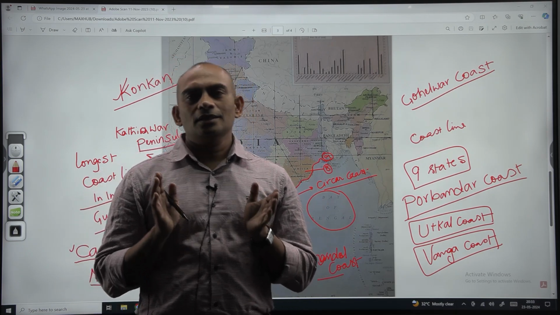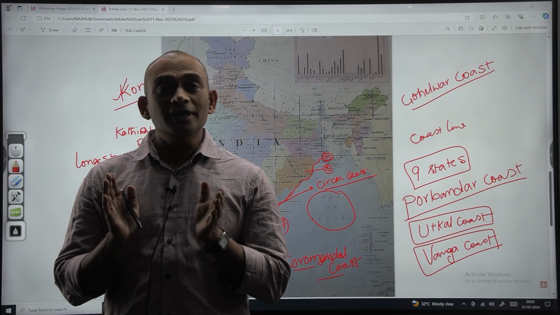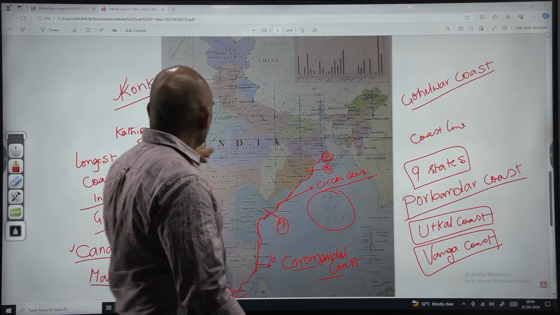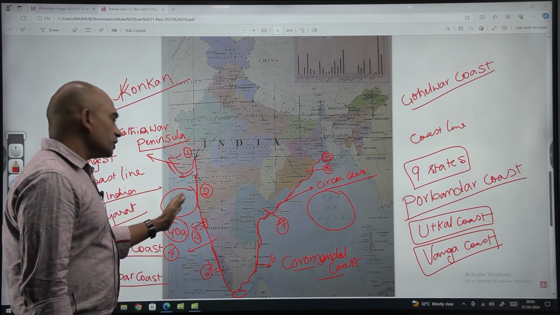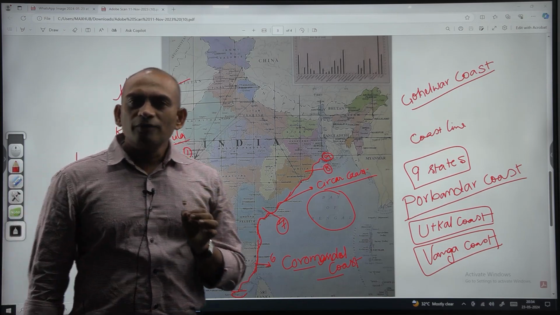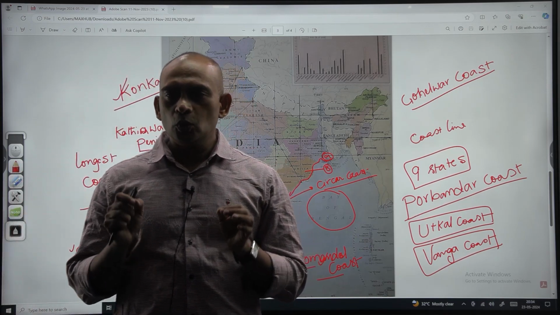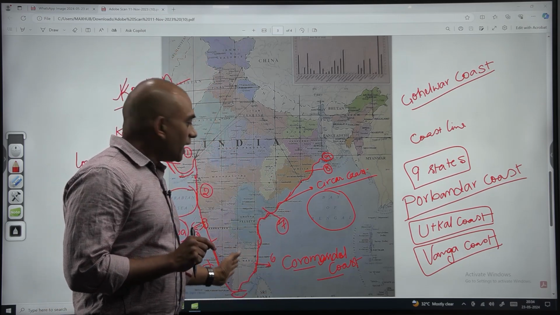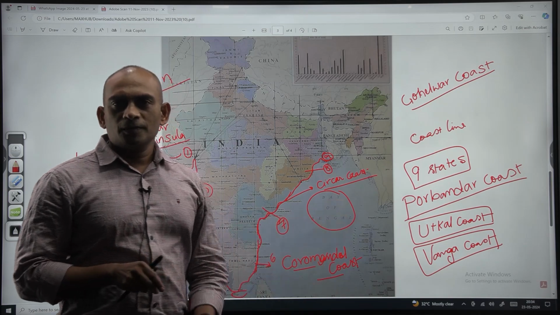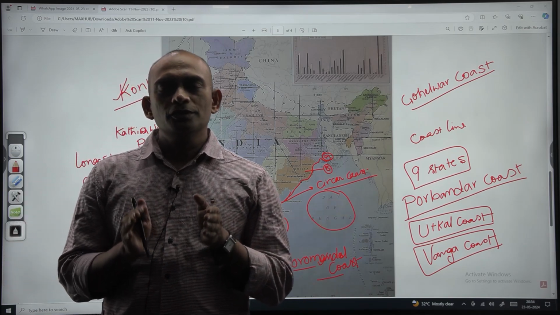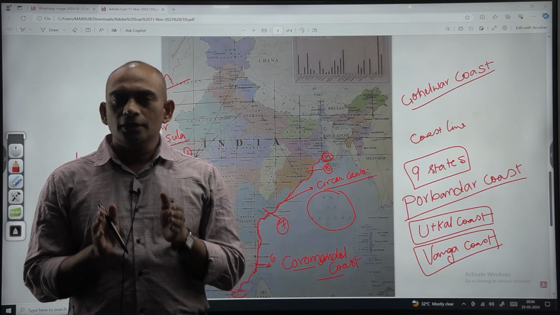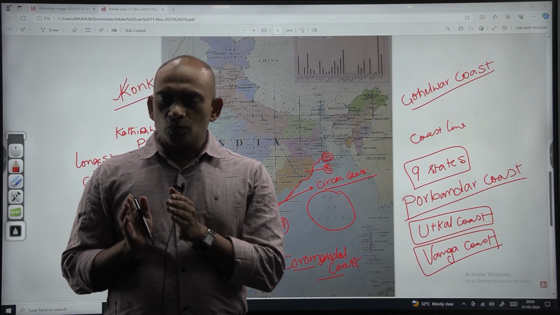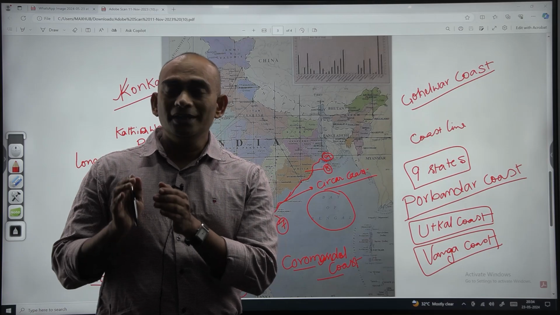So a total of 9 states are having coastline, and all these 9 states have different names for their coast. Now we are going to look at some of the major ports located in the western coast as well as the eastern coast. After that we are going to see some other important ports at various locations nearer to the Indian coast.